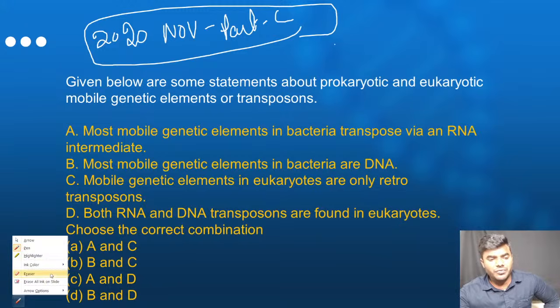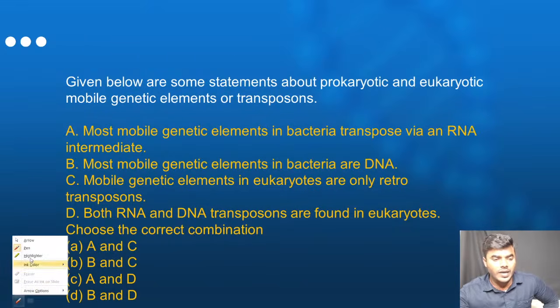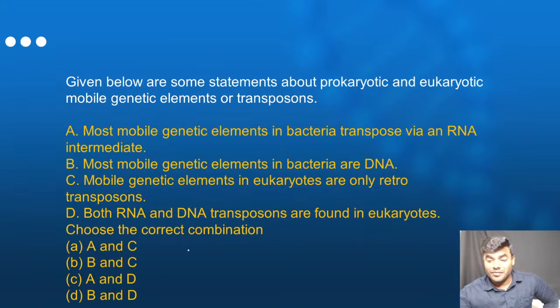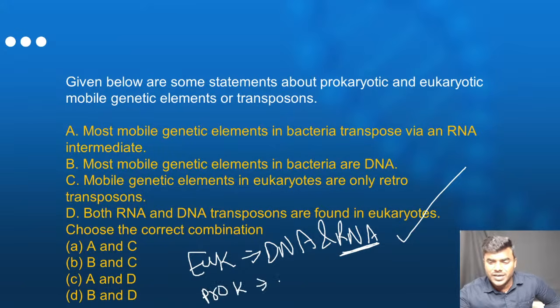Sumaya, see dear, you got the simple question wrong, huh? See here, B and D. Okay, you're saying like that. Huh? Look into the options correctly. Okay, it's very simple, right? We have very clearly studied that eukaryotes contain DNA and RNA, but RNA is the predominant. When it comes to the prokaryotes, what did I say to all of you? Prokaryotes contain only DNA. Correct?